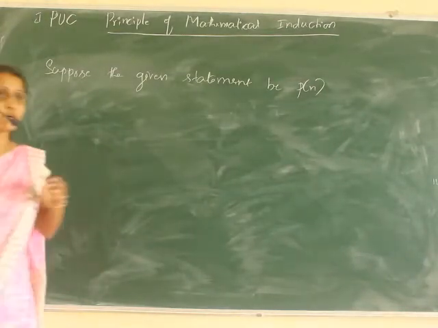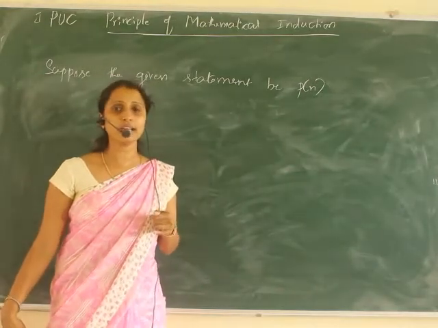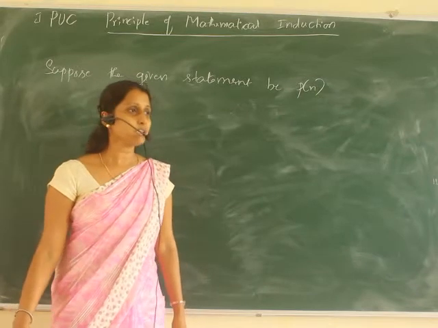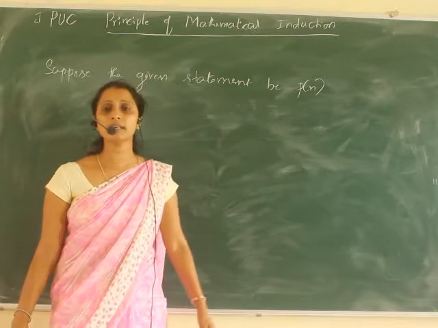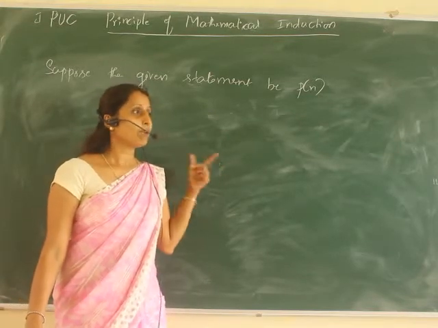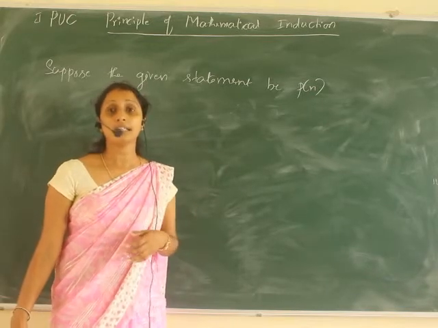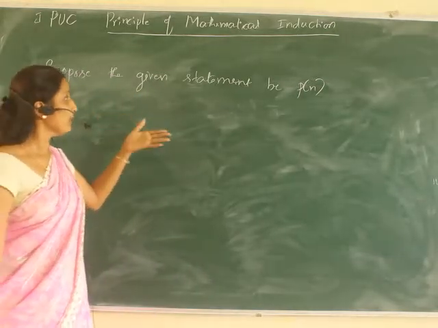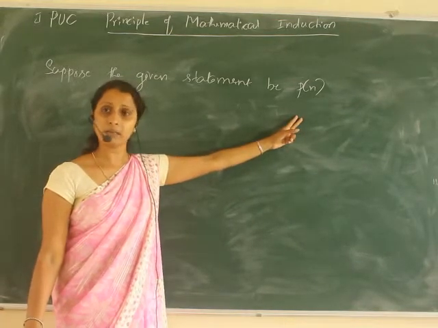Already I have given the example of tiles. What we do in that is push the first tile. That means when P of n is a statement expressed in terms of n, n is the number of terms. So we have considered the given statement P of n, with n number of terms.